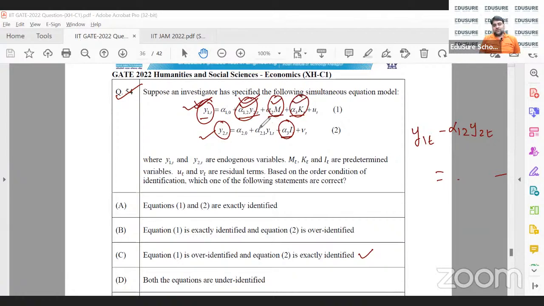Right, but that's not there in any of the options. So it depends on the school of thought. You may mark C as an answer, but it is very unclear. The question is unclear, and hence it's best just to avoid this question.